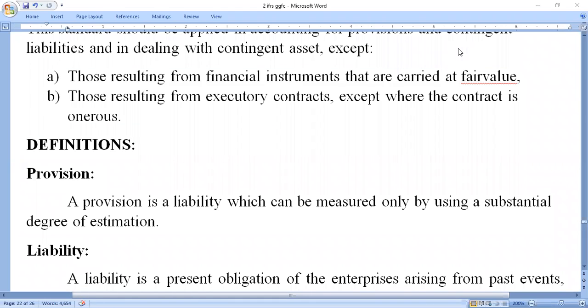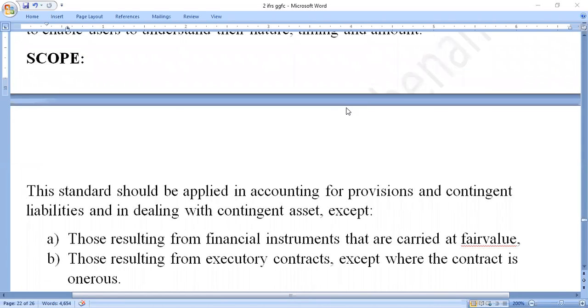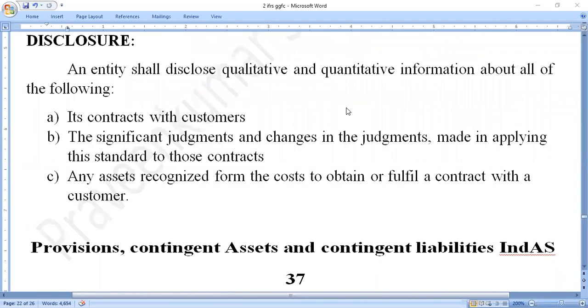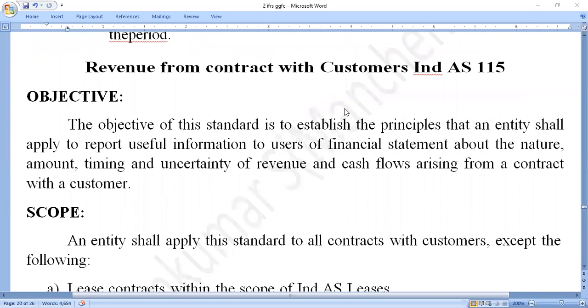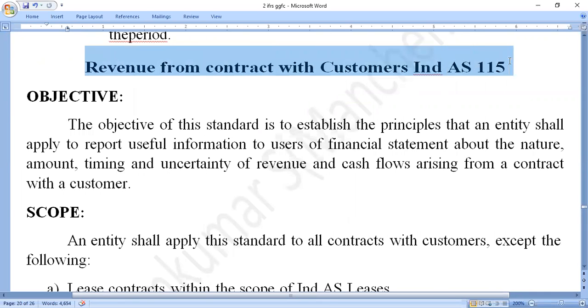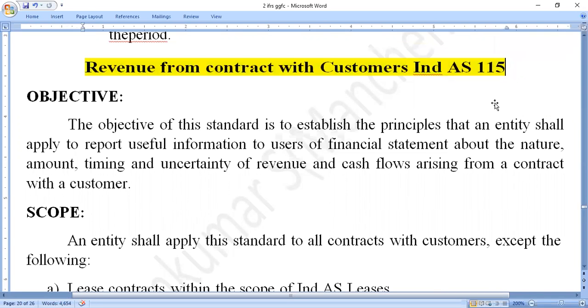This is about the accounting standards. So here we are completing so many accounting standards. Now we have to discuss the accounting standard called Revenue from Contracts with Customers, Indian Accounting Standard 115.